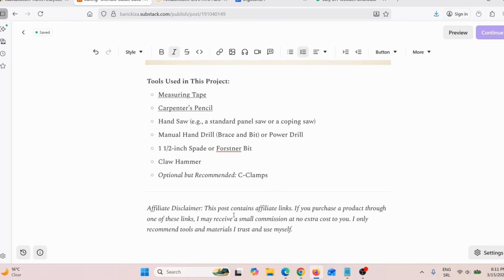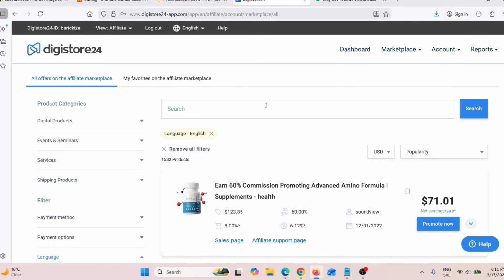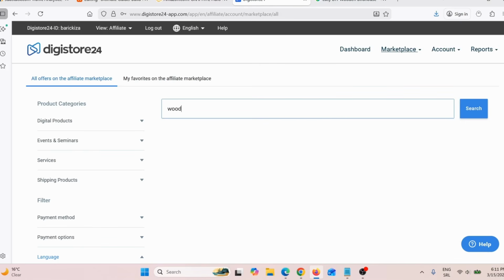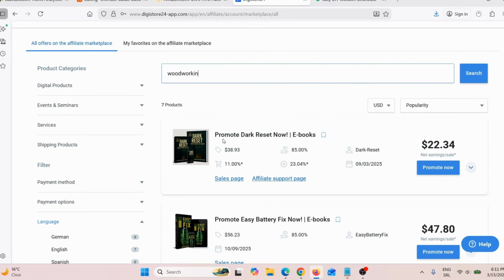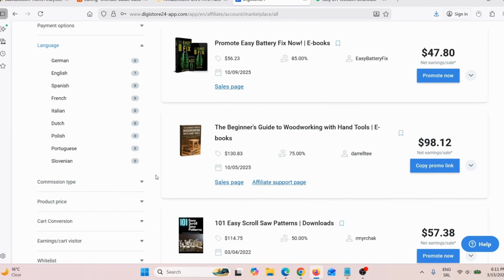Now, to earn even more money, because we all know that Amazon has really low affiliate commission rates, what you can do is simply go here, for example, on Digistore24 affiliate marketplace, and then here you can search woodworking. Just give it a few seconds, and then here you can find woodworking guides, woodworking projects. Here you can see promote dark reset now. That is not what we are looking for, so I will click here.